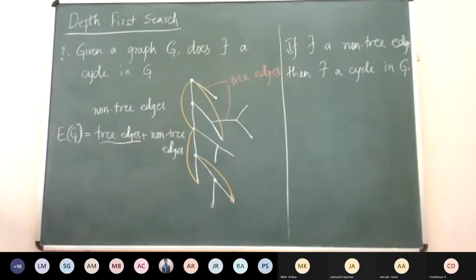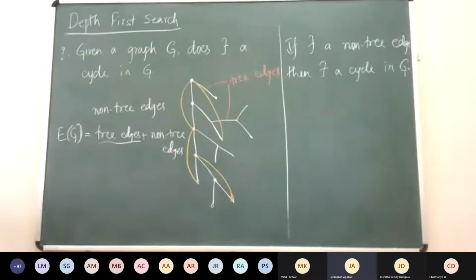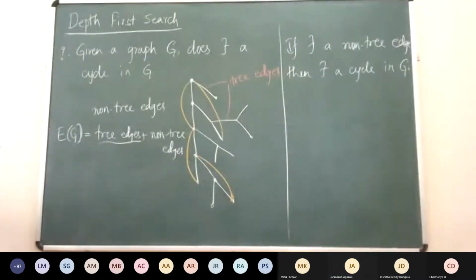Why? Sir, between two vertices there are different paths. So if between two vertices there are two different paths, then there exists a cycle. What are the two different paths? One will exist because of the tree edges and one will exist because of the non-tree edge, sir. So what are those paths? Because of the tree edge.